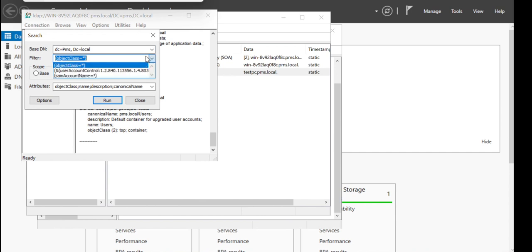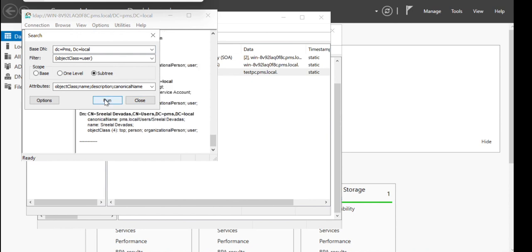And change the filter to the star. Change it to user, that's the object class, and change it to subtree and click on run. Same way also you can see it retrieve the value cn equal to Srilal, cn equal to user, dc equal to pms, dc equal to local.